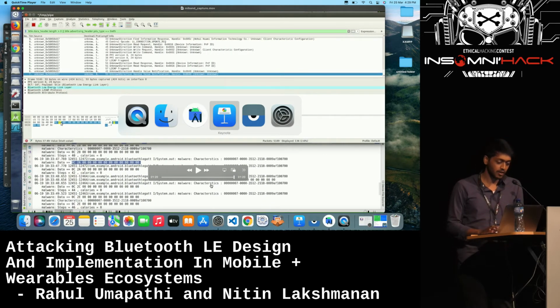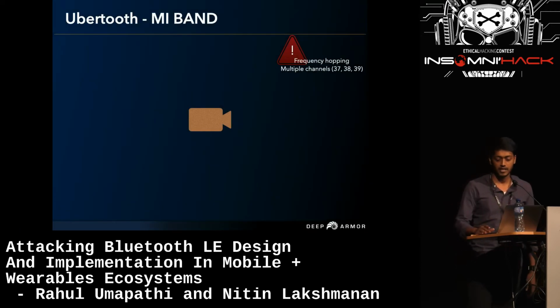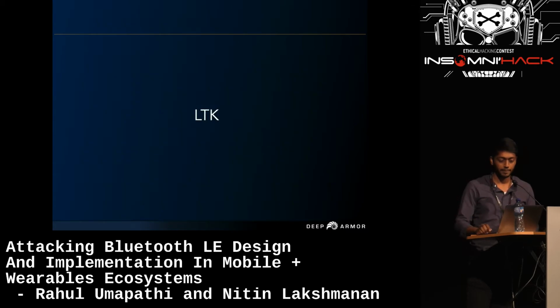LTK encryption is not enabled, and we are able to see the packets as they are. So we are able to see the unencrypted BLE attributes, and we have found the step count and calories over the air. So this brings us to the topic of LTK, long-term key.